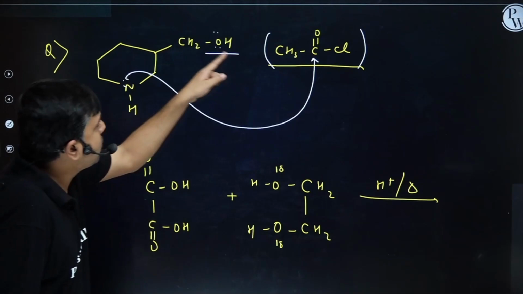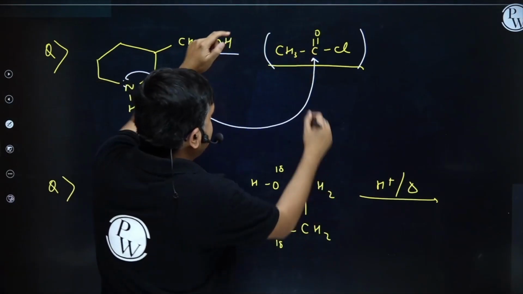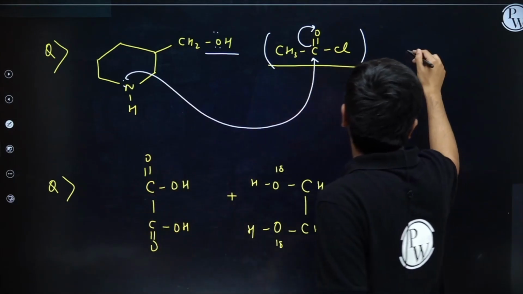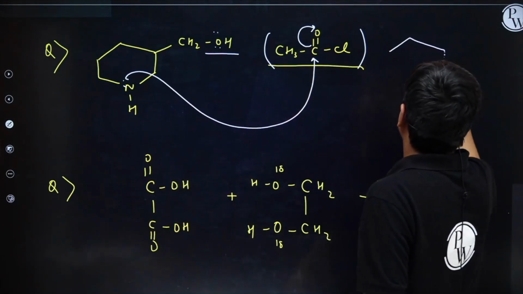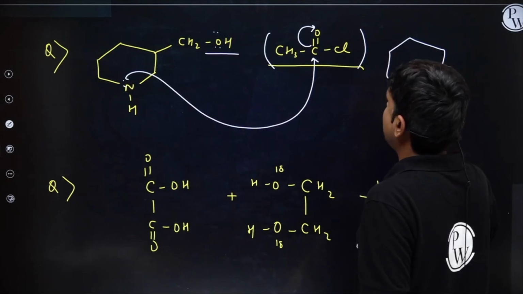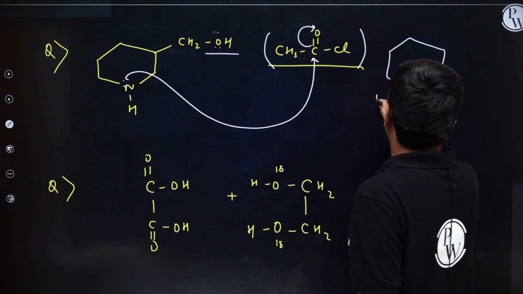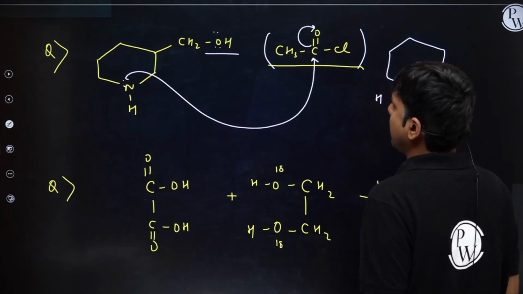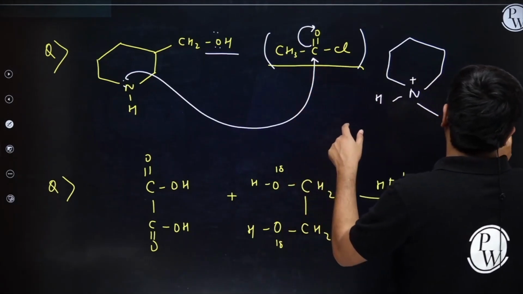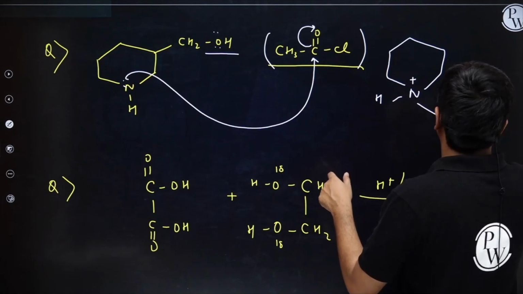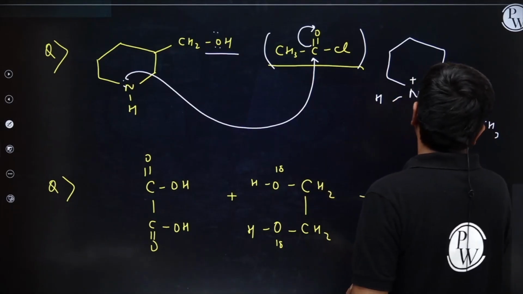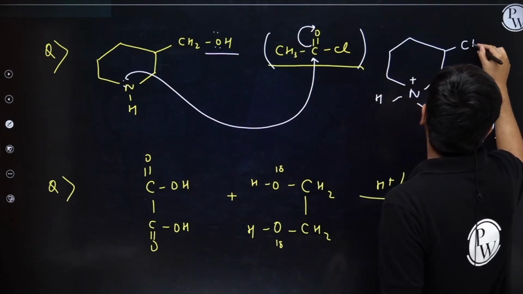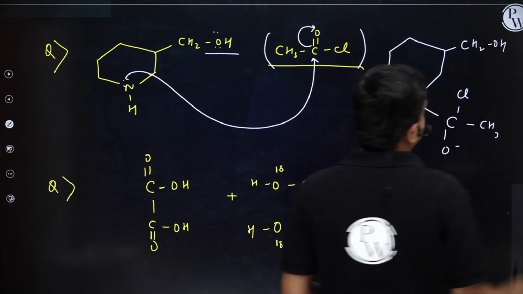As soon as the nitrogen lone pair attacks this carbonylic carbon, this bond will shift over here. I will have the formation of this one first of all: NH+ joined to C, CH3, Cl and O negative, right, student? And here I am having CH2OH as it is.